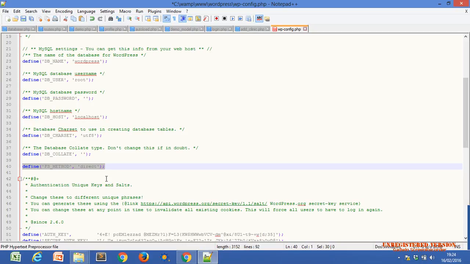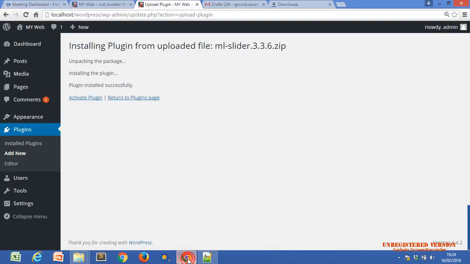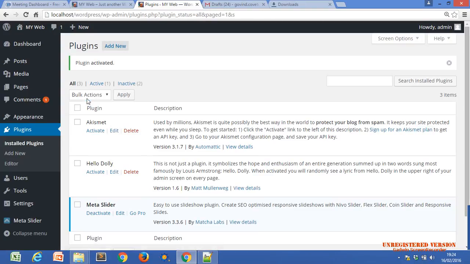The second option is to download that particular plugin from the URL and upload it from the upload option in the plugin window. Okay, and just click on activate the plugin. Now our Meta Slider is listed in our all plugins list. So it is activated.